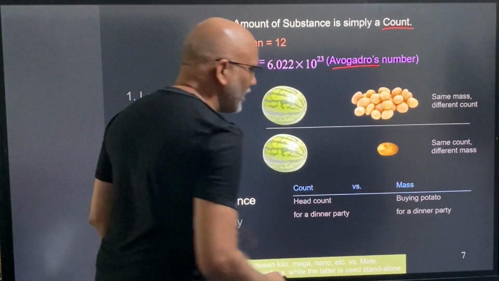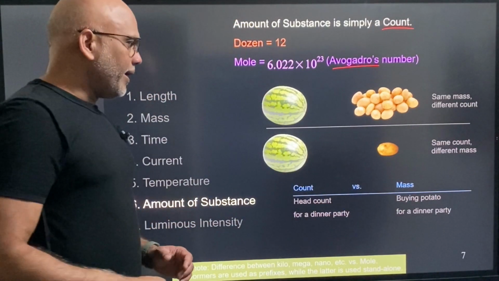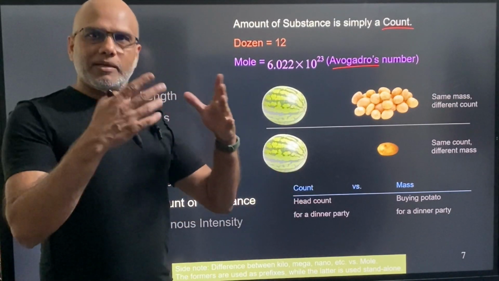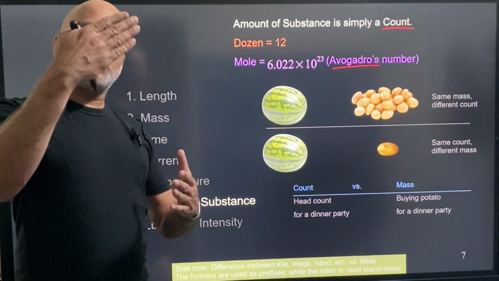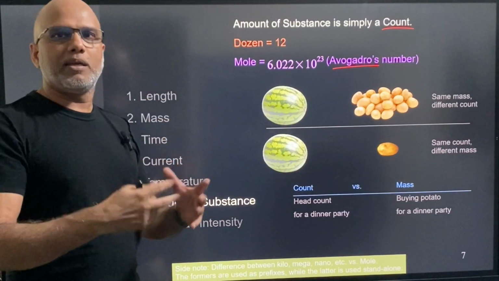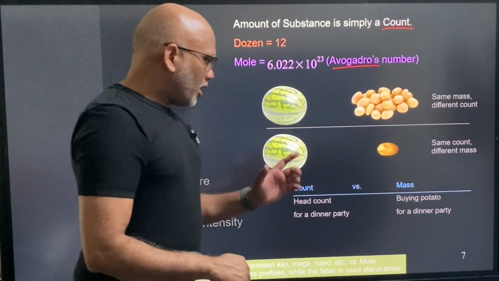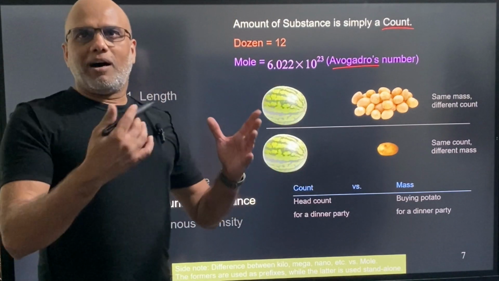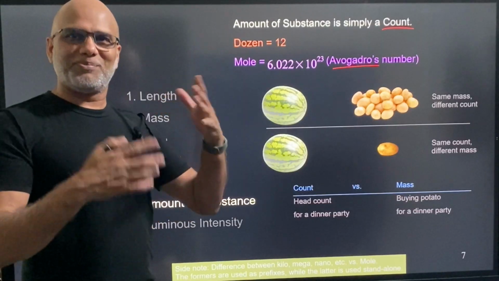I'll give you another example. Let's say you are having a dinner party. You want to invite some guests. So when you call them up, they say, okay, how many adults, how many kids? So you want to get a head count so that you can prepare dinner for them, right? You don't call them and ask, what is your weight, how heavy you are. You call how many of you are coming, right?